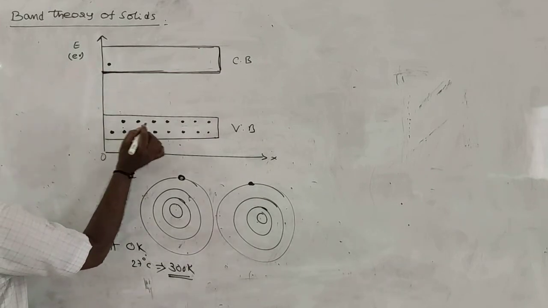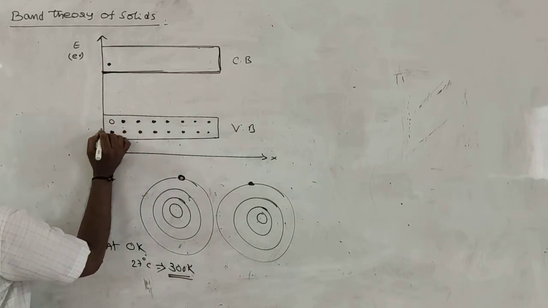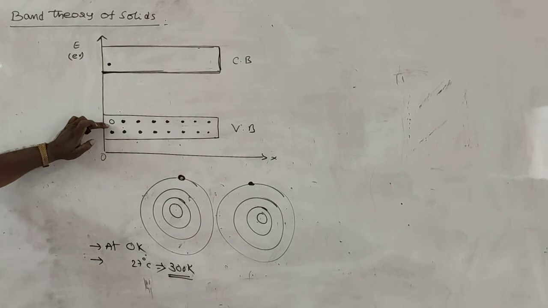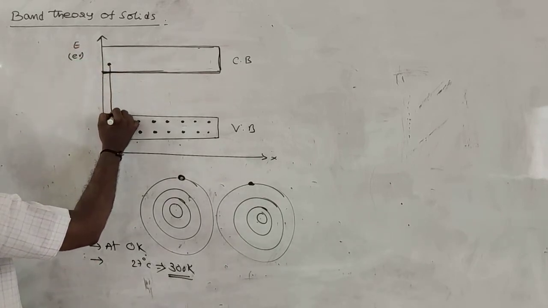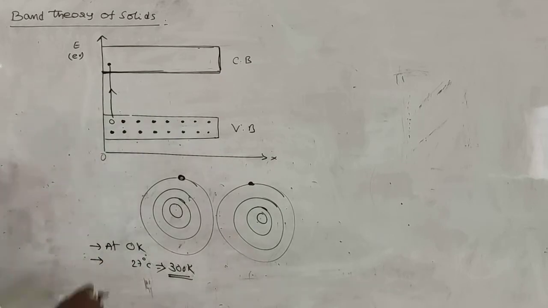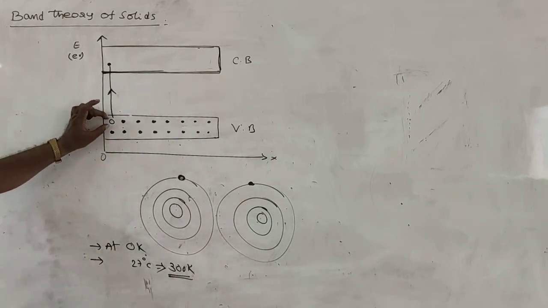Therefore, in the place of the valence band, a positive charge hole is created, because one electron is removed from it. When one electron is removed, it should certainly become a positive ion. Positive ion means here we assume it is taken as a positive charge hole.